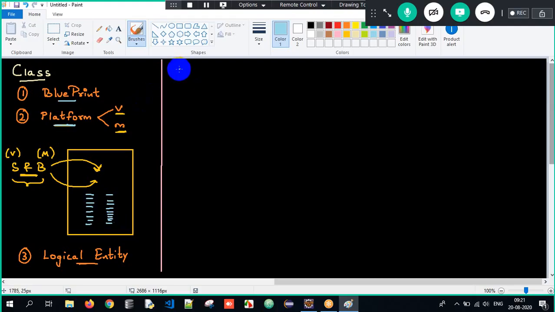And then how do we create a class here? Class has to be declared using a keyword. Whenever we talk about class, class will be declared using a keyword called as class itself. Whenever we want to create a class, we have to make use of a keyword called as class only, right?